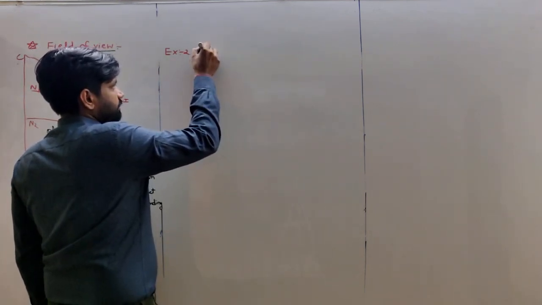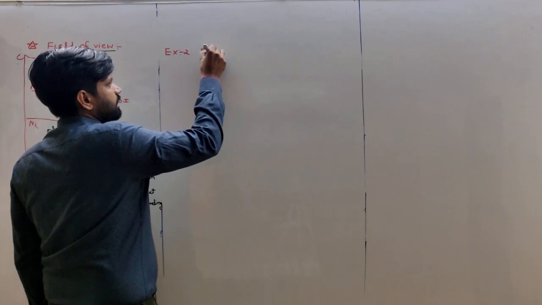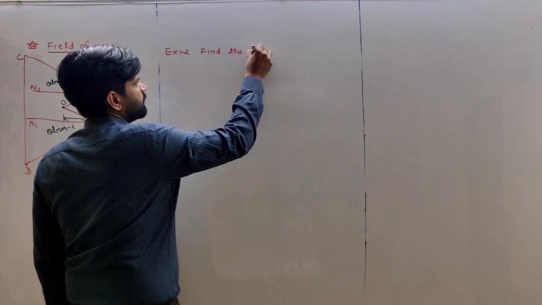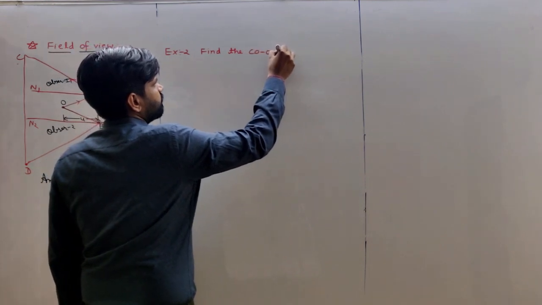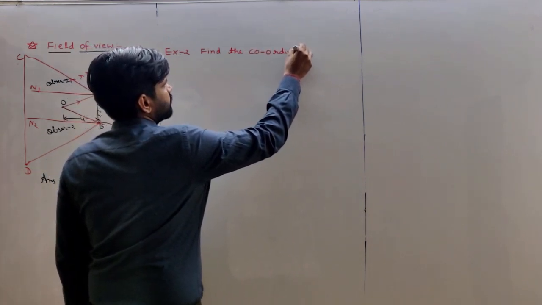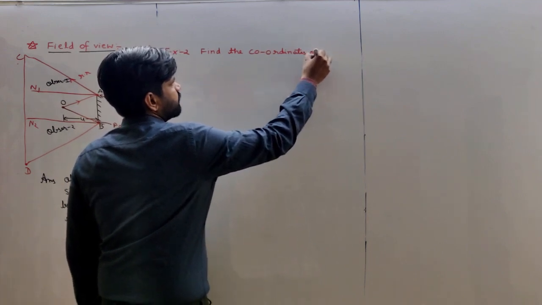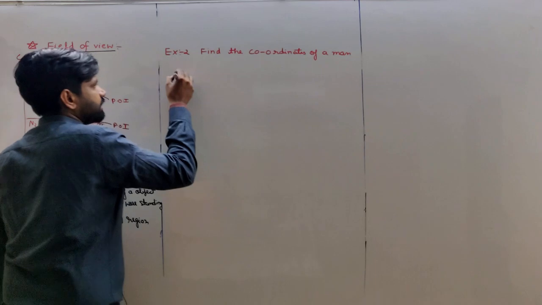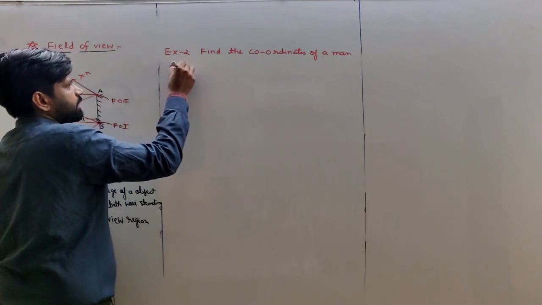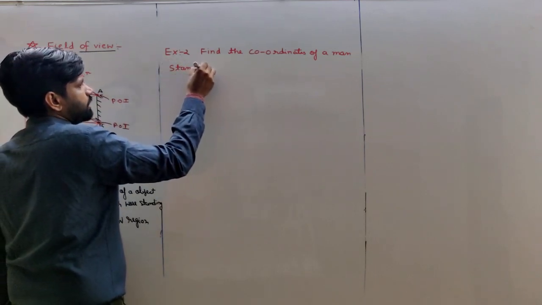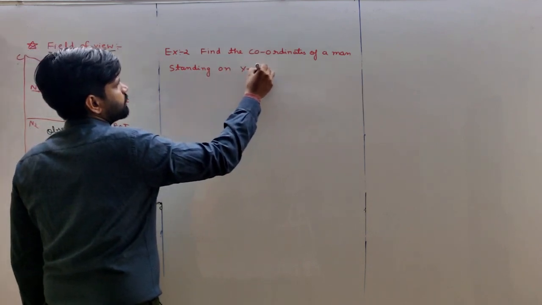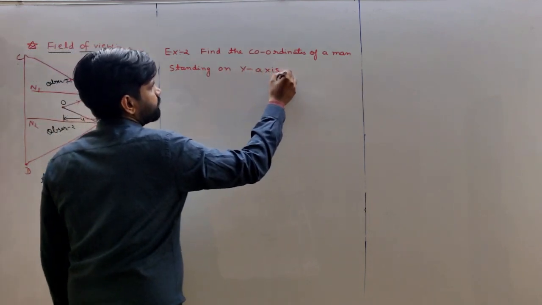Example 2 is: find the coordinates of an observer, a man standing on the y-axis, as shown in the figure.